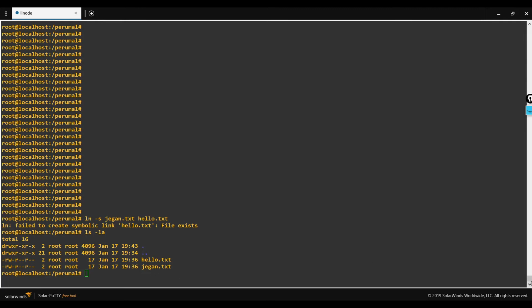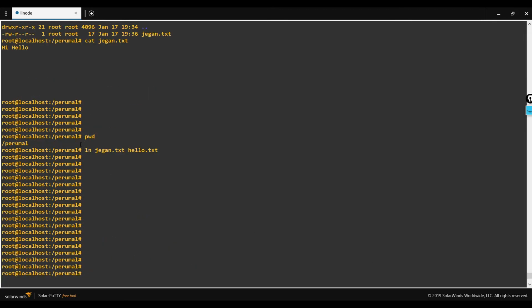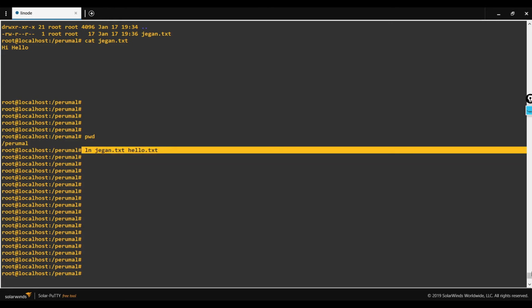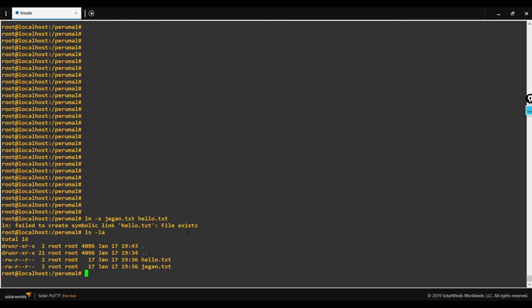I already created the hard linking with this particular command. Hard linking and symbolic linking differ a little. When you mention the -s flag while using the link function, it will be considered symbolic linking. Symbolic linking simply refers to the file by using a simple arrow mark, which makes it easy for a user to understand which file the actual file is linked to.